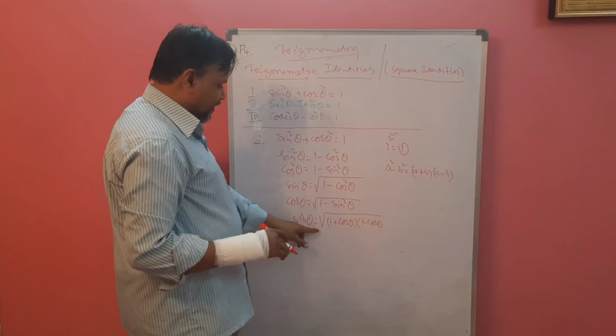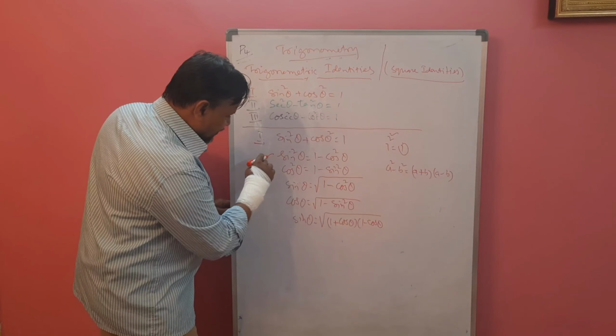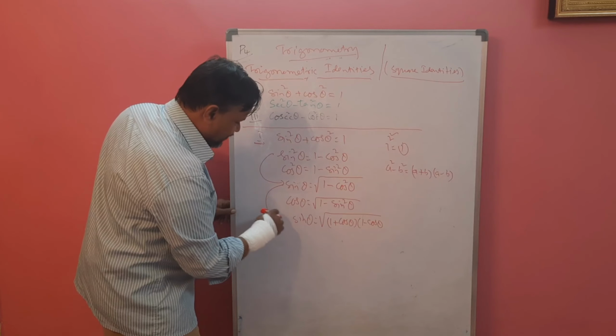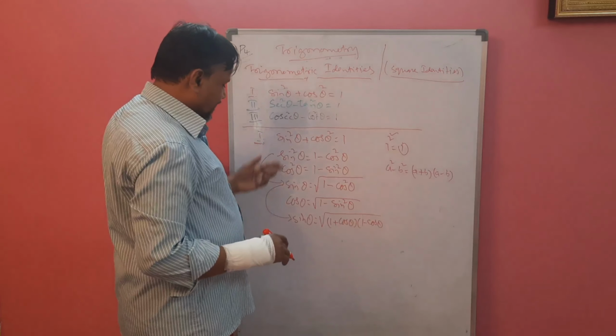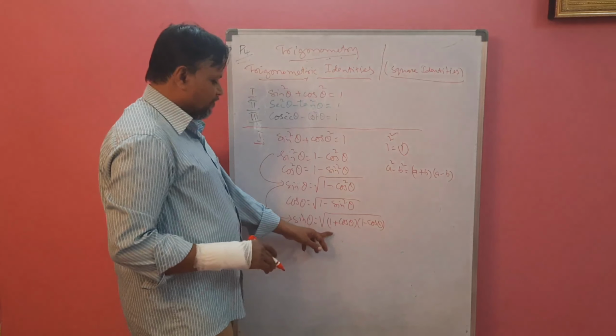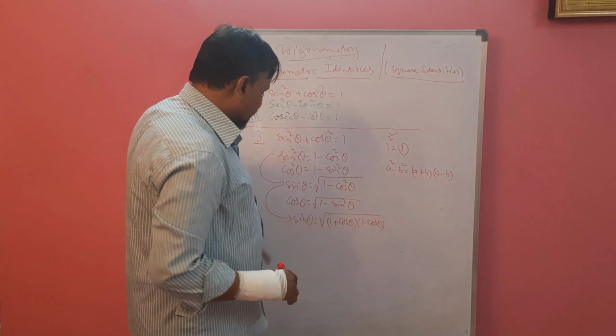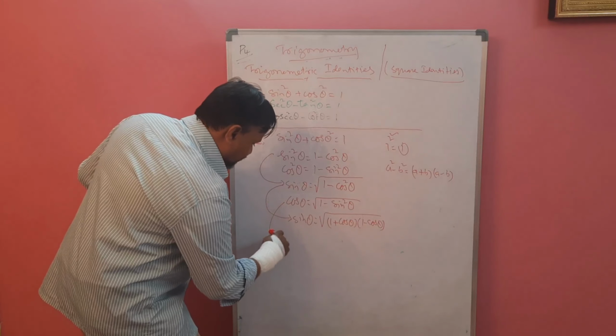So sin theta is what? This will change. Remember that. These to this and these to this we are getting. How linked is it? Very simple. Following algebra we are making a number of formulae. Now again we can write for this also.